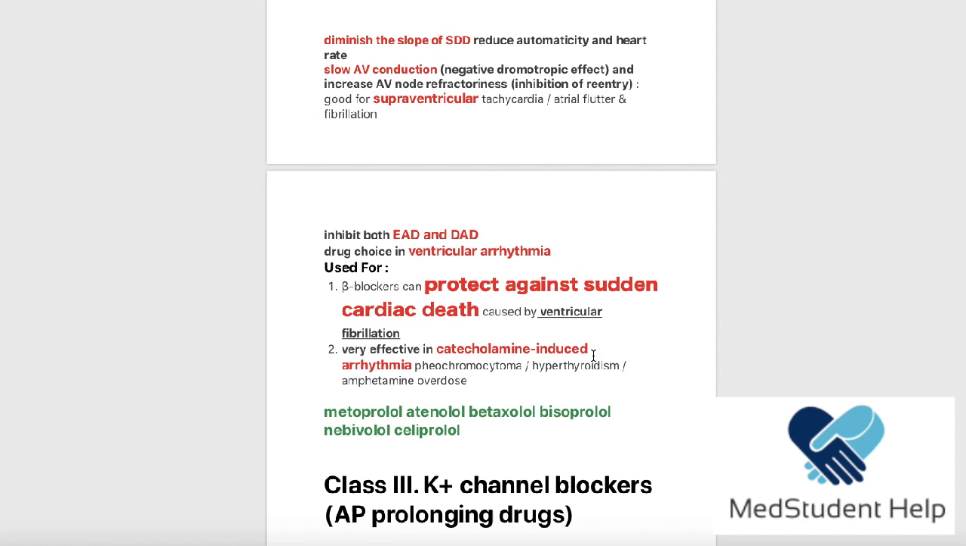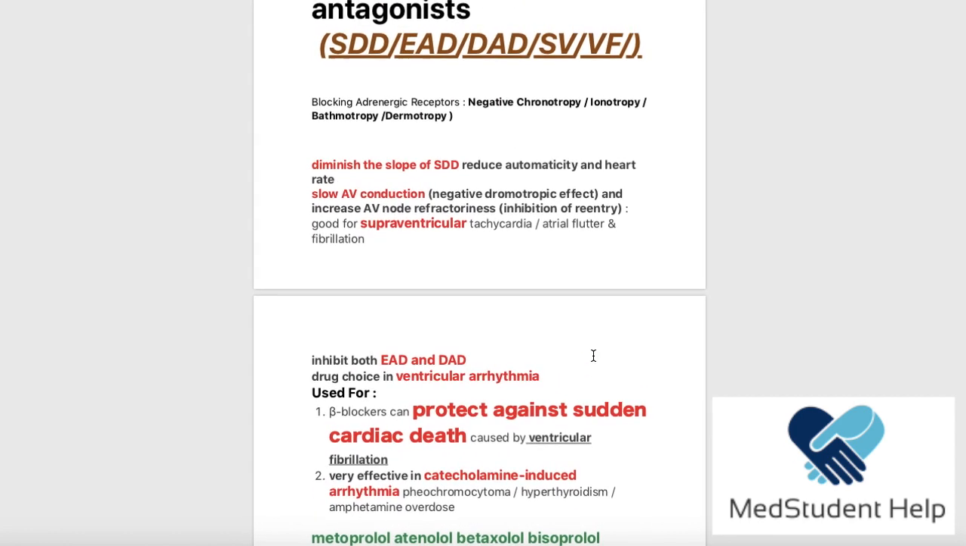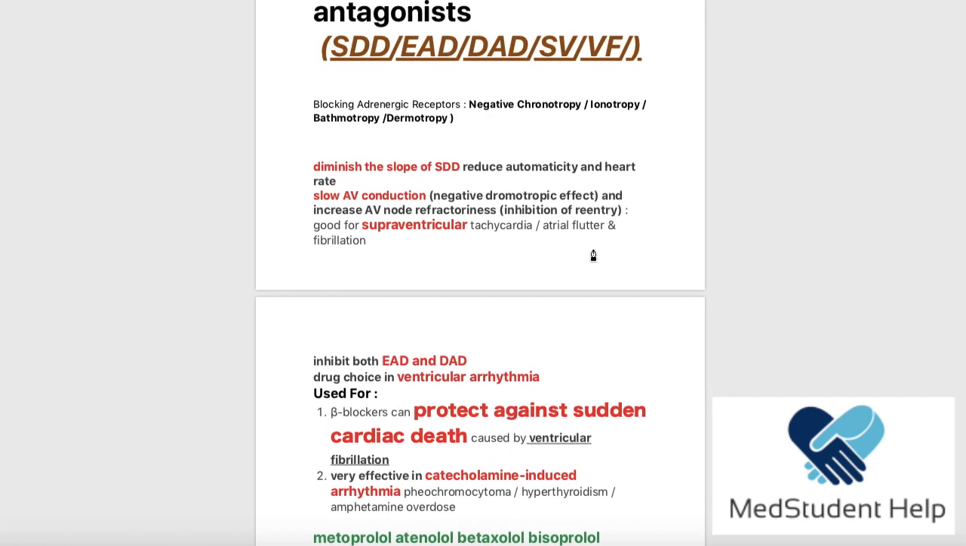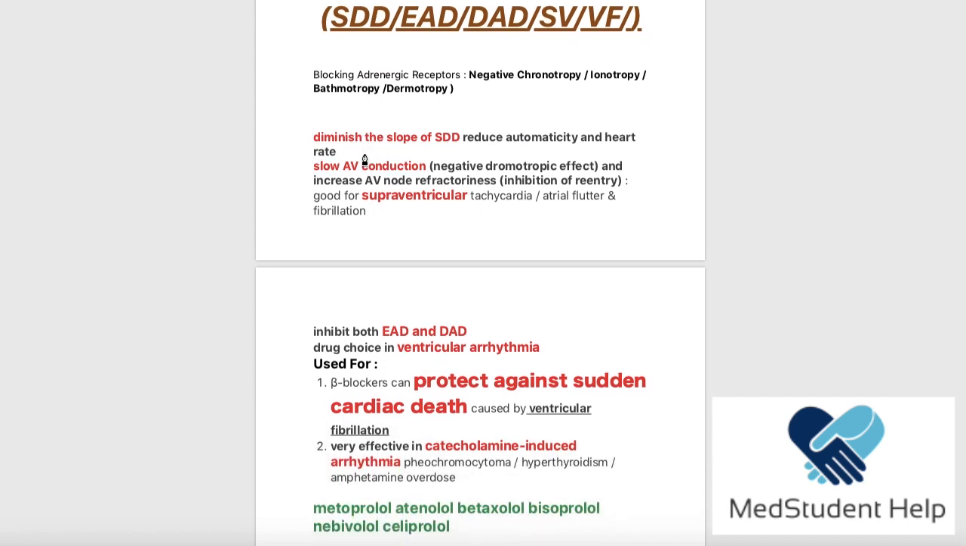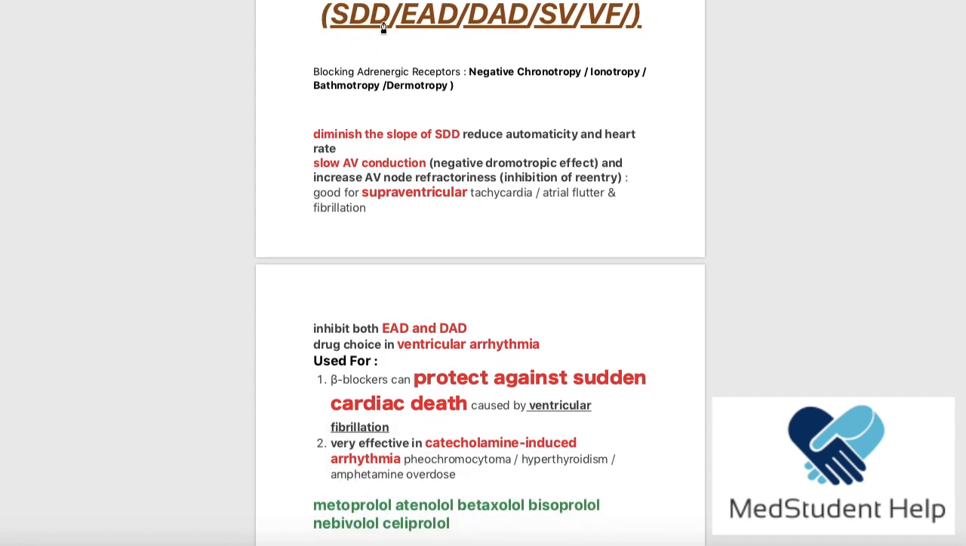Okay, let's go over this category once again. We said that the beta 1 receptor antagonists are important because they decrease the slope of the SDD, meaning they decrease the automaticity. In addition, they have negative chronotropy, inotropy, bathmotropy, and dromotropy. They prevent the EAD and the DAD, and they are used for supraventricular arrhythmias such as atrial fibrillation, and for ventricular fibrillation, in addition to catecholamine-induced arrhythmias.